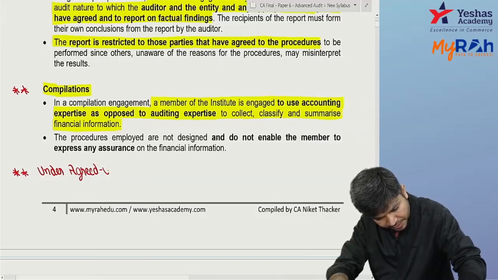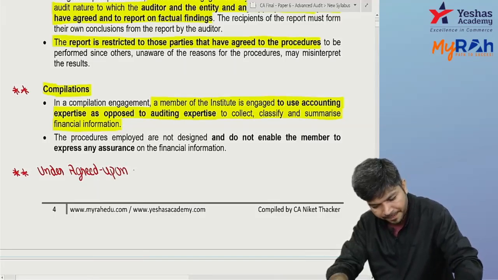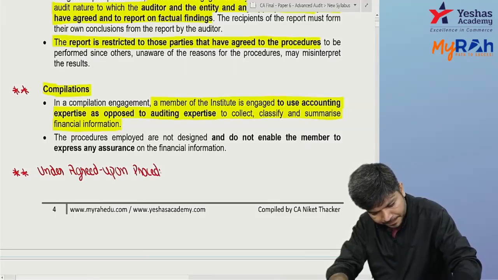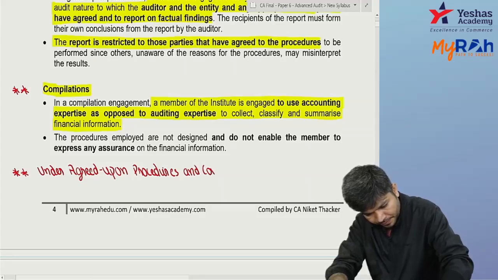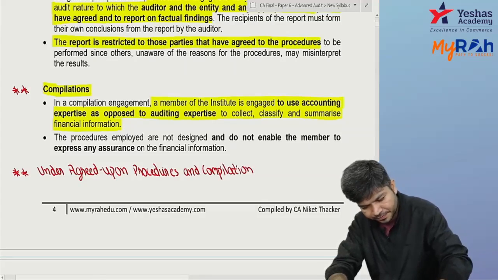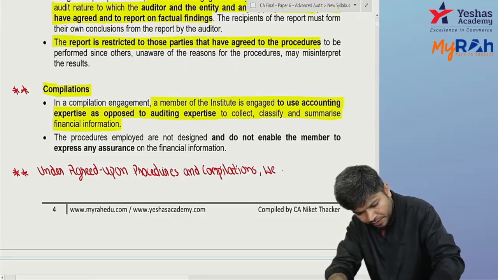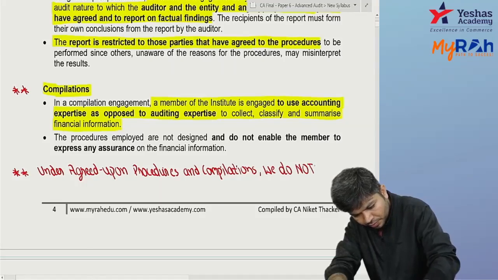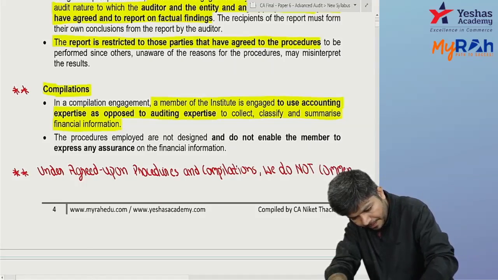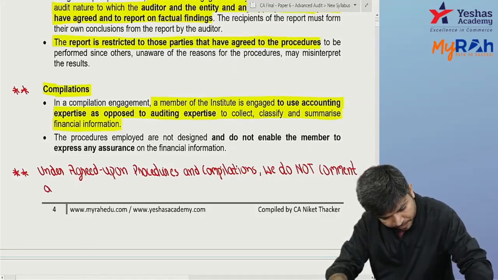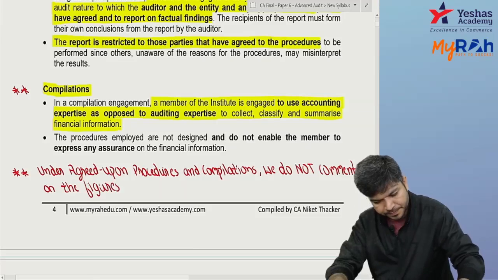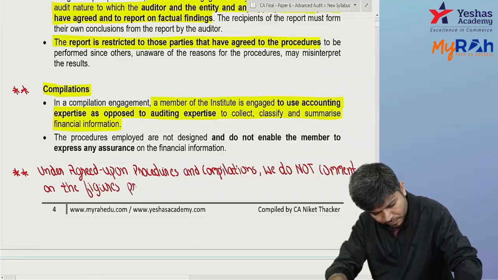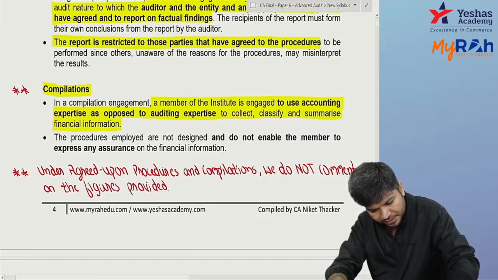Under agreed upon procedures and compilation, we do not comment on the figures provided by management.